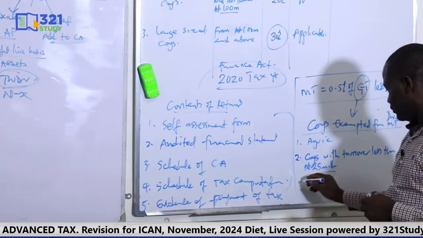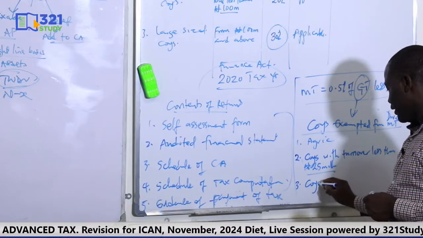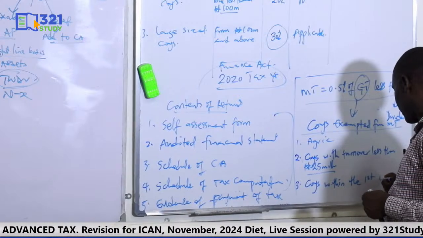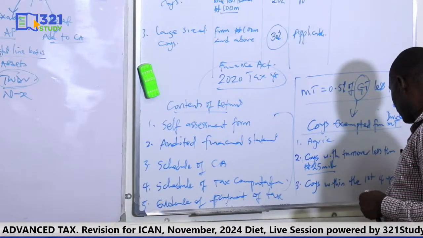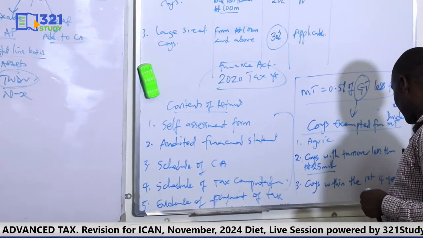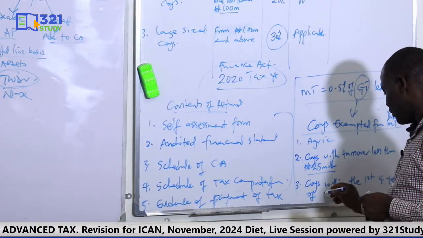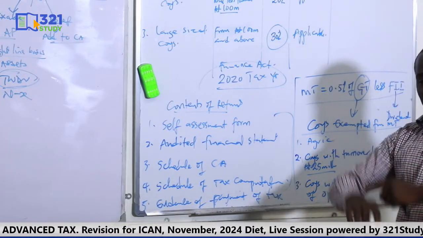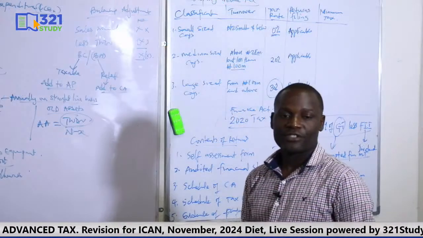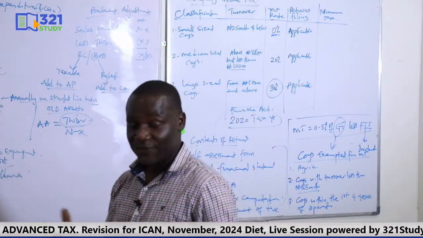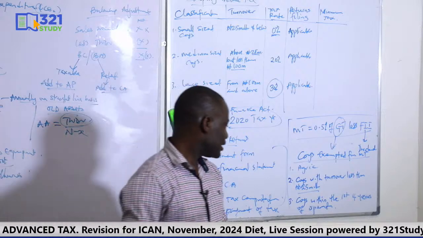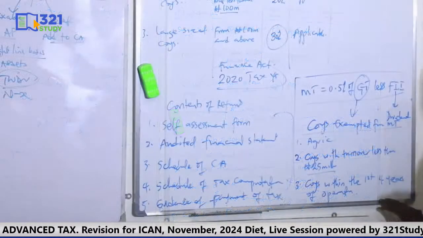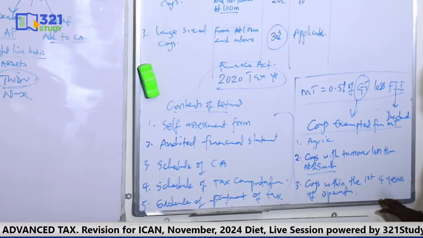Three, if it's a company within the first 4 years of operation, that means the company just commenced. Companies within their first 4 years of operation are exempted from minimum tax. That means minimum tax sets in from the 5th year. If a company has operated up to the 5th year, then minimum tax will set in. So you see that there are conditions.